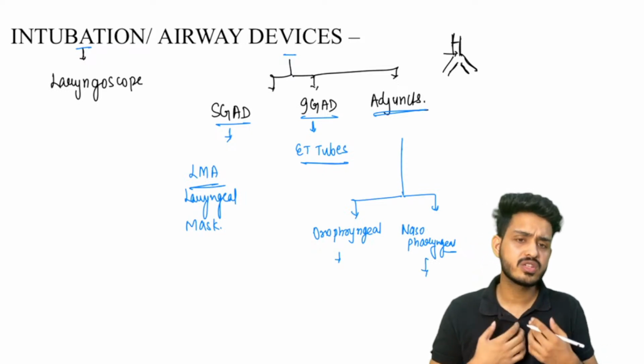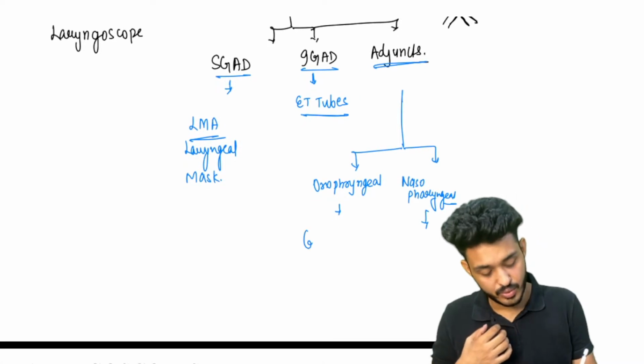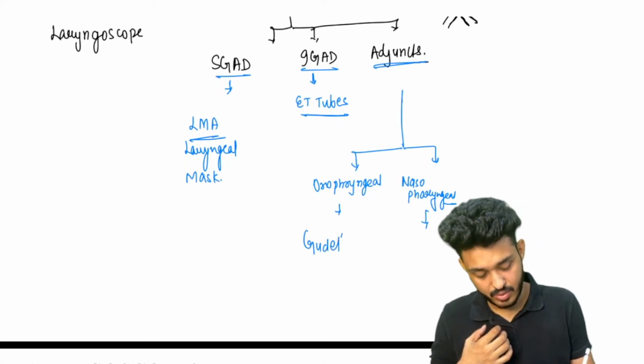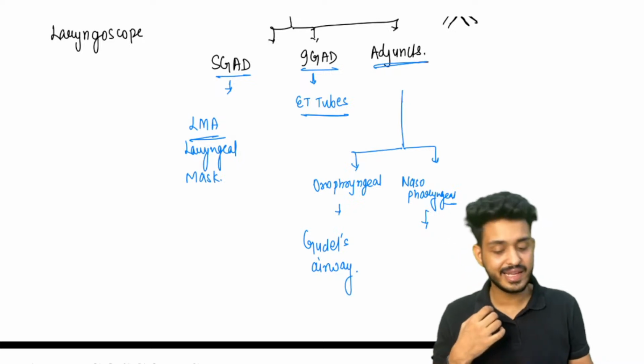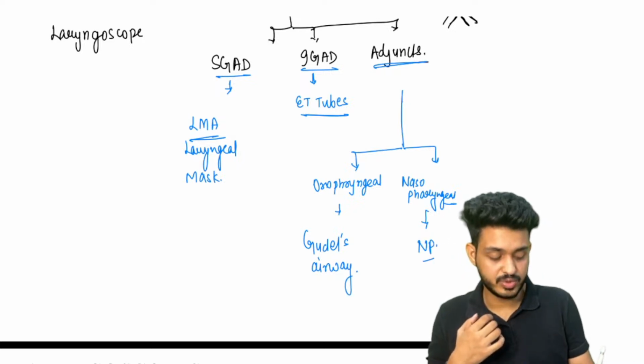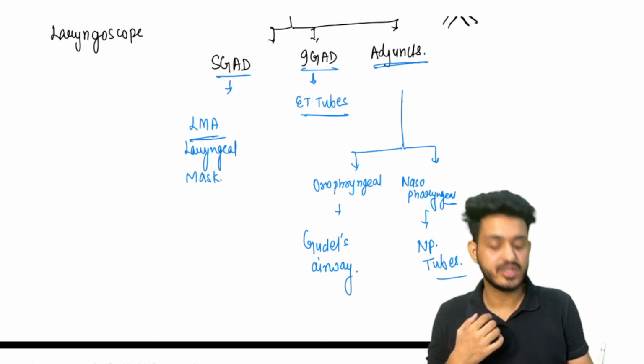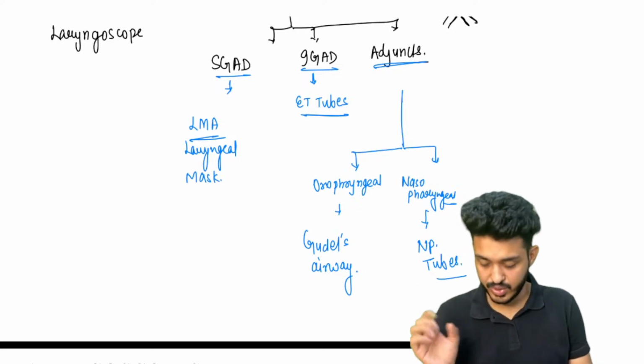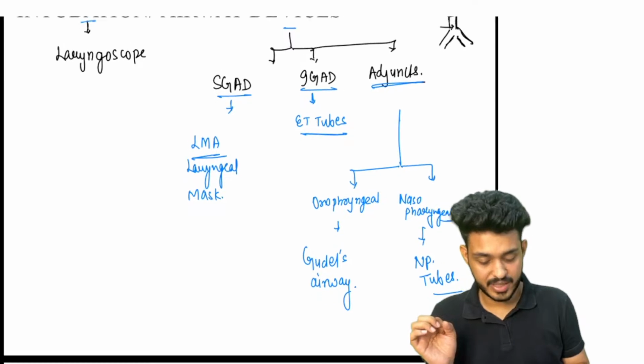Okay, oropharyngeal, what do we have? We are having Guedel's airway. In nasopharyngeal, what are we having? We are having nasopharyngeal tubes. Okay, don't worry, I will be showing you all the images. Okay, you will be understanding.